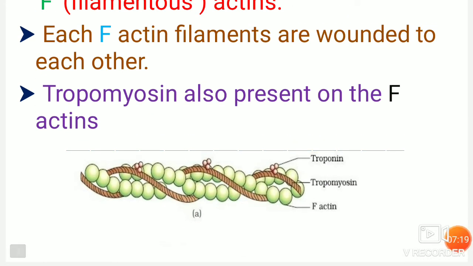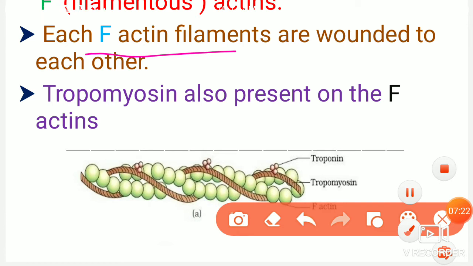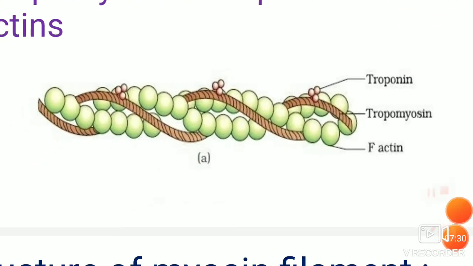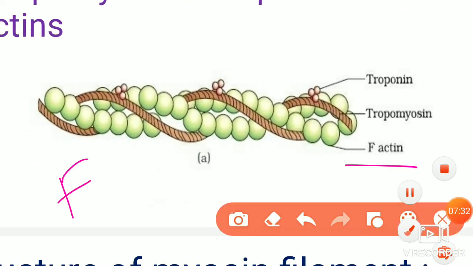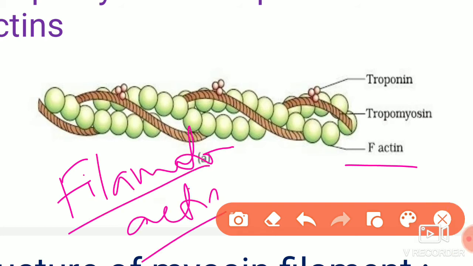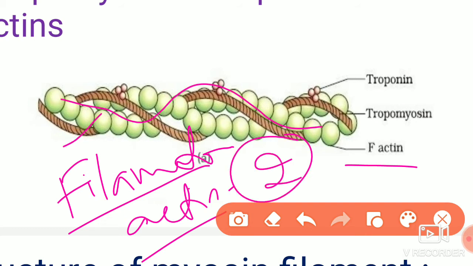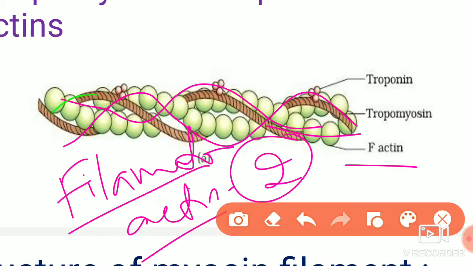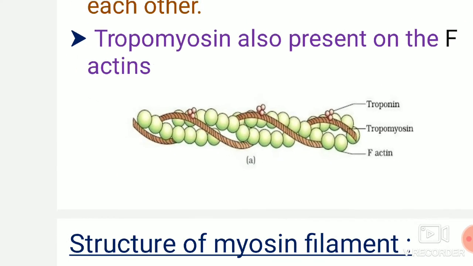The two F-actin filaments which are present are wound around each other, one around the other. F-actin chains, this is nothing but filamentous actin. How many chains? Two chains are there. They are wound around each other. On that one more chain is present, which is called the tropomyosin.